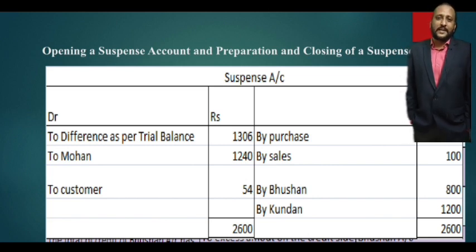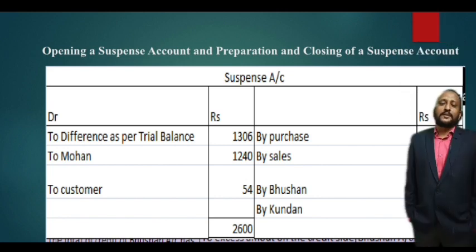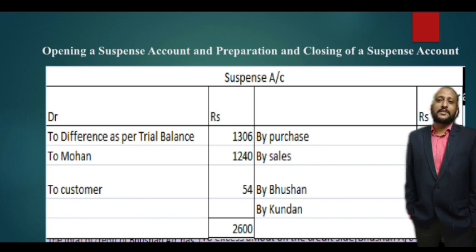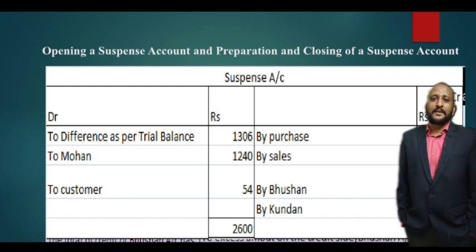Now what is this 1306? It is nothing but the difference as per the trial balance. So in the suspense account, you have identified that there is a debit difference of 1306 in the trial balance. This is the error you have identified. To rectify this error, you will now try to locate and rectify this difference of 1306 rupees. So this is how a simple suspense account is prepared to locate the one-sided errors and to rectify them.